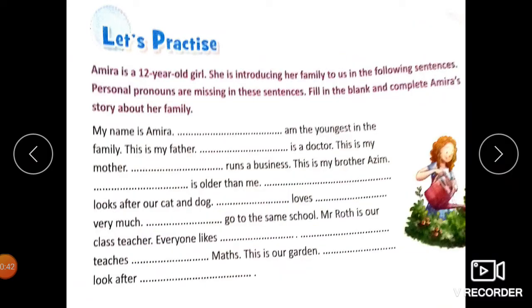Okay, let's move on to the next page, children. In the next page, we have an exercise. Amira is a 12-year-old girl. She is introducing her family to us in the following sentences. Personal pronouns are missing in these sentences. Fill in the blank and complete Amira's story about her family. Okay, this I want you to do as homework. Try it on your own. You are to use here subjective personal pronouns and objective personal pronouns. Use them according to the requirement of the sentences.